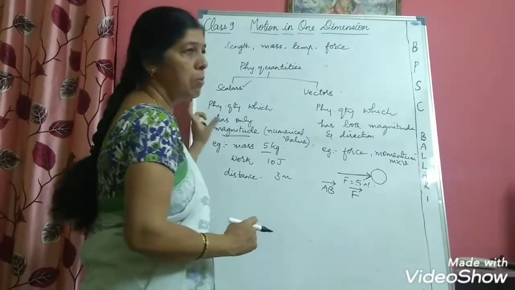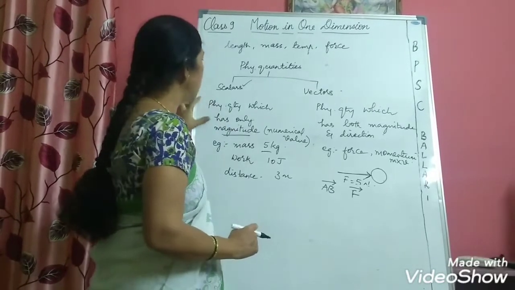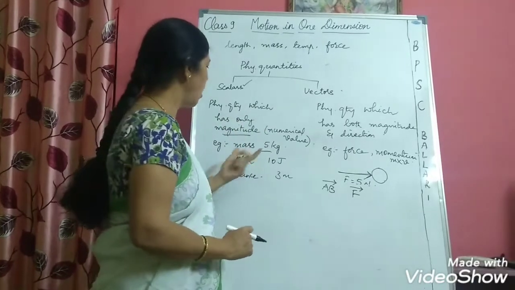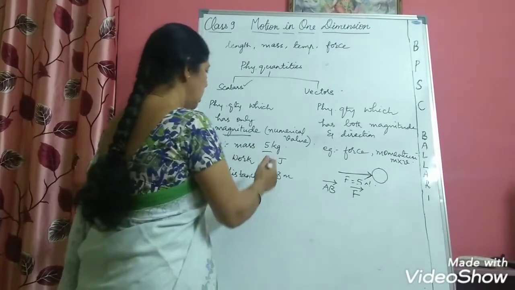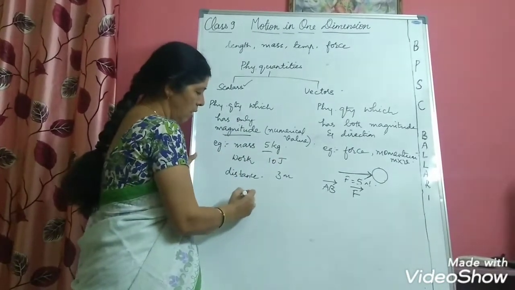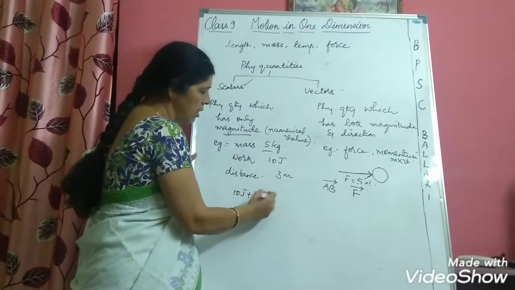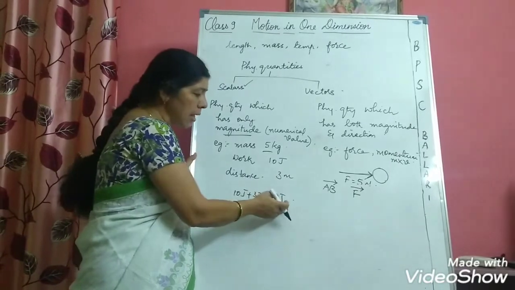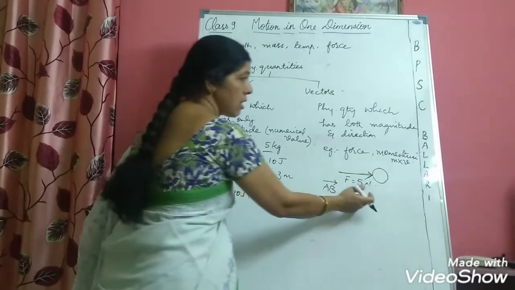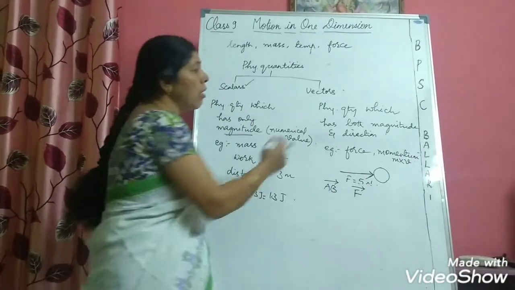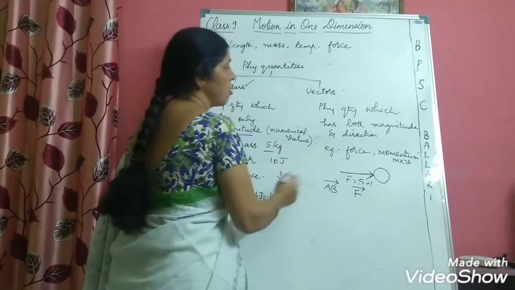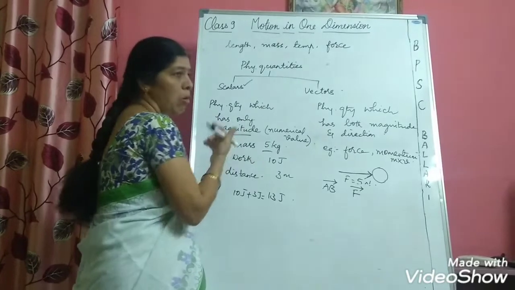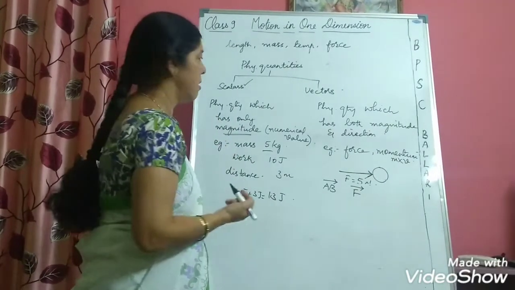And one more thing you have to remember is that scalars can be easily added by arithmetic means. Suppose I have two scalars like 10 joules plus 3 joules. You can easily add it as 13 joules. So scalars can be easily added, but vectors cannot be easily added. You cannot carry out arithmetic operations on vectors easily, whereas you can carry out arithmetic operations on scalars.